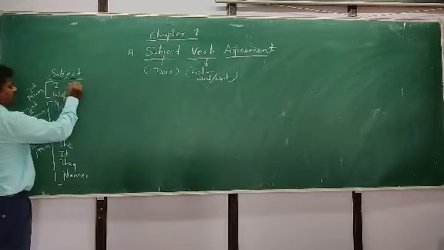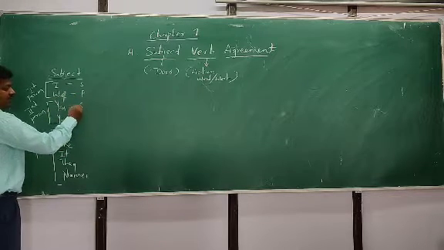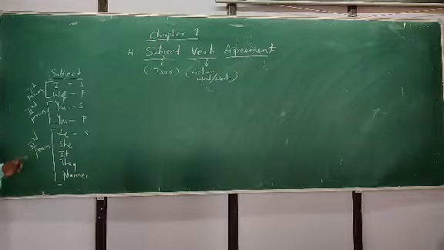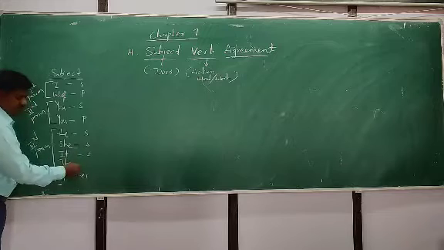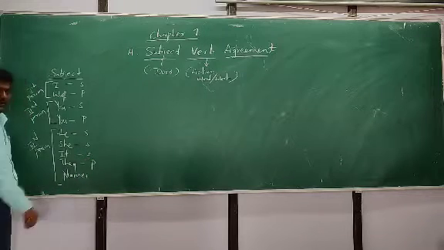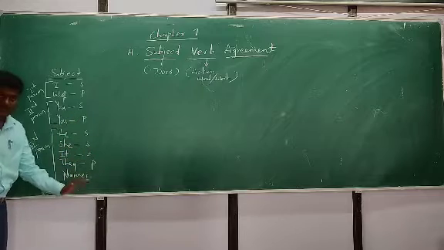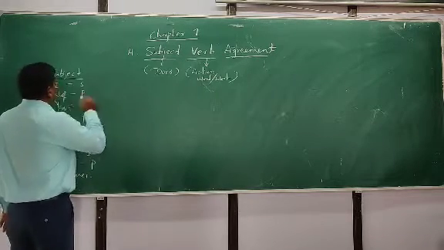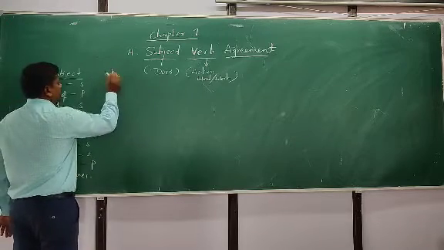So first person singular, first person plural, second person singular, second person plural, third person singular, third person plural, and others. These all depend upon the names.